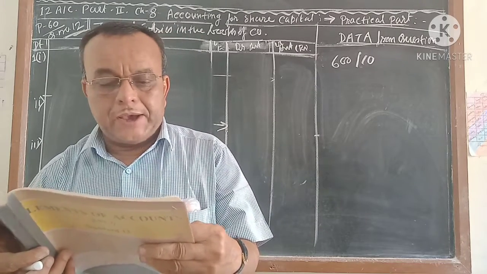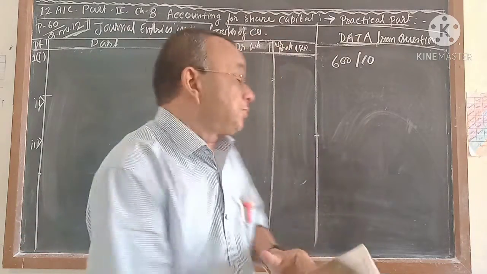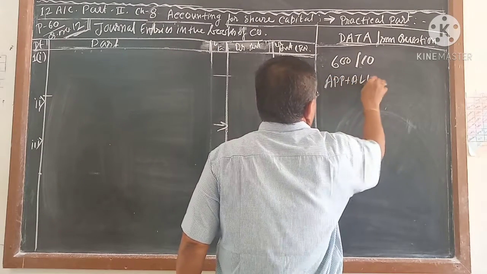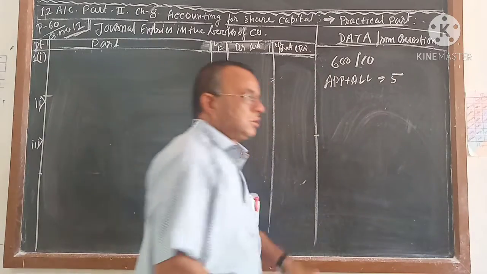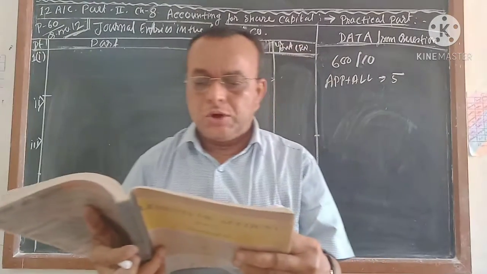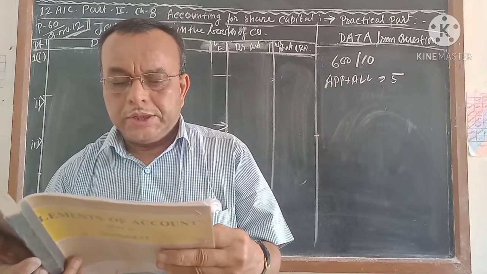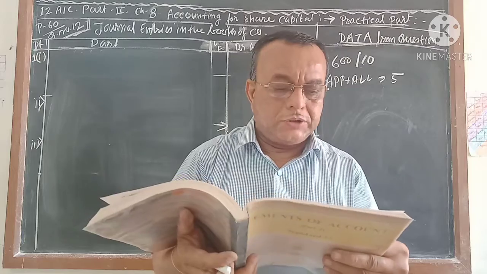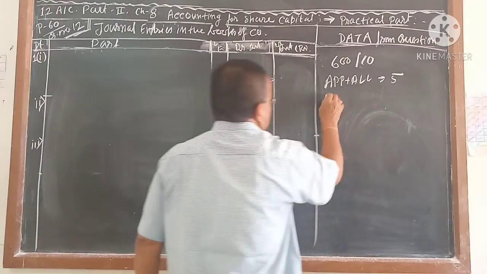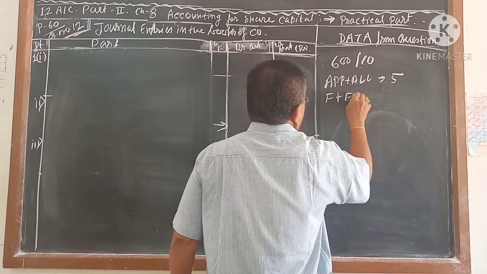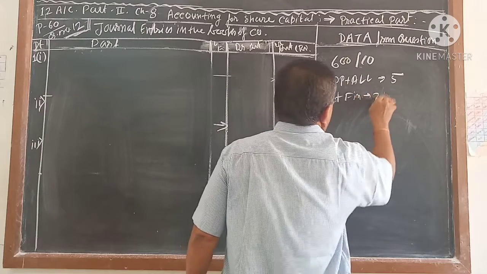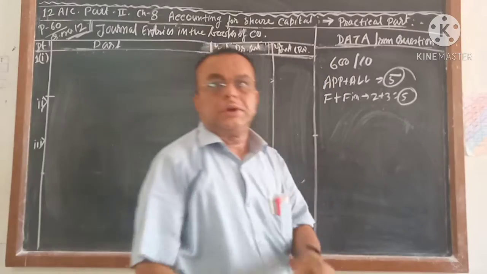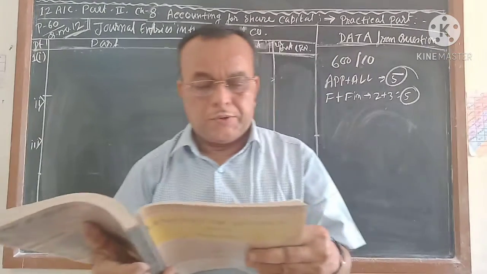And Sunil had paid the application and allotment of rupees 5. So application plus allotment, that is given 5. So obviously the remaining is also 5. Then it is given that he has not paid the 3 per share and 2 per share for the 2 calls. So you understand the first and final: that is also 2 plus 3 is equal to 5. So 5 plus 5 is equal to 10. You should tally that here, then it will be easy for you.